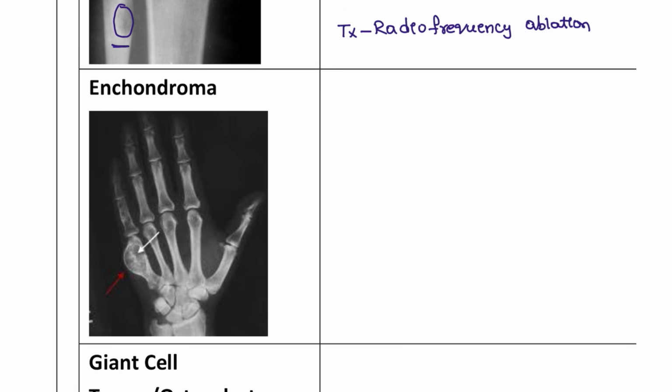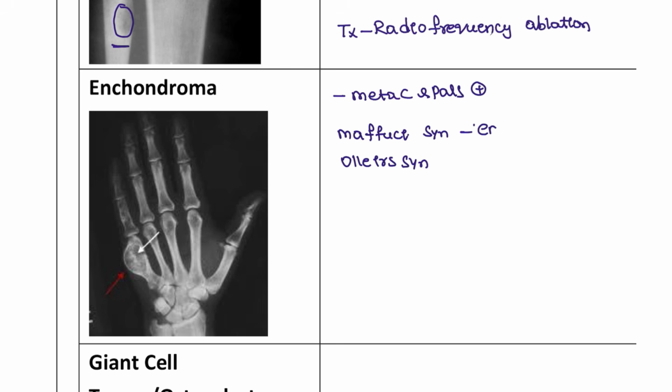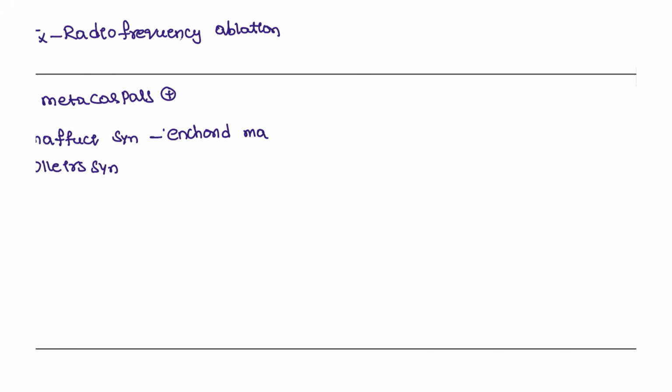Next, enchondroma. Enchondromas mostly involve the metacarpals. Okay, enchondromas always or mostly involve the fingers, metacarpals, and the carpal bones, and these are associated with syndromes. One is Maffucci syndrome, and the other one is Ollier's syndrome. In Maffucci syndrome, the patient will have the enchondroma, and along with that, they will have multiple other tumors also.